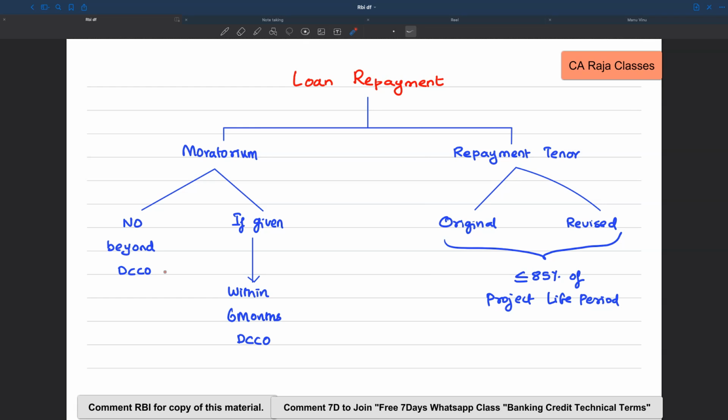If at all it is given, then it should be within 6 months from DCCO. So the maximum moratorium is only 6 months. And it also prescribes something about the repayment tenor. Whether the original tenor or the revised tenor, whatever it be, it should be within 85% of the project life period. So if the project life, let's say, is only 10 years, then the tenor will be only 8.5 years.